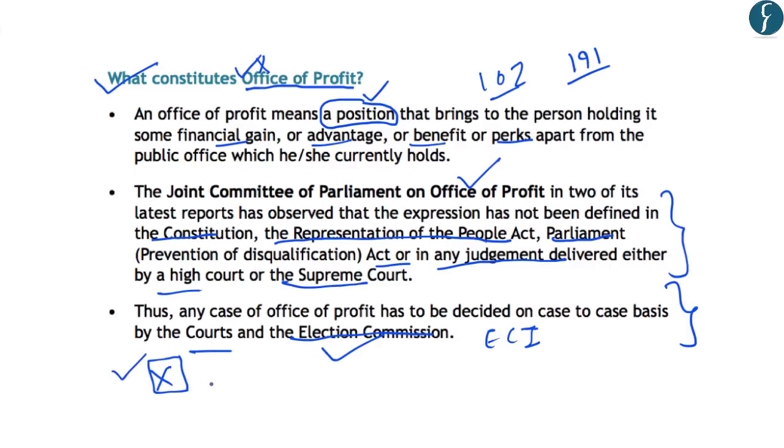So, for example, if there is an MLA X, and if such MLA is holding a position under the government for which he or she is getting an extra perk or getting benefits and has been allocated extra resources to meet the needs of this extra office, then such a position will be considered as an office of profit. This is because this MLA is already holding a constitutional position for which this MLA is already getting perks and benefits. So if any MLA is holding any office besides the constitutional office of MLA, that position will be considered as office of profit.